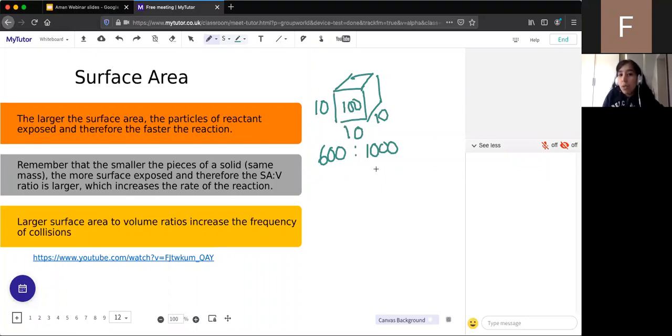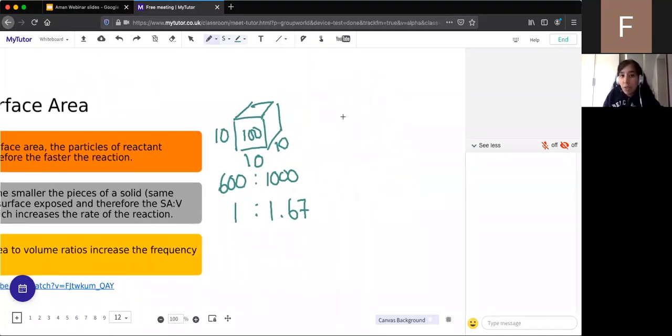And remember, we always want to make it something to 1. You can make the surface area 1, or you can make the volume 1. In this case, I'm going to make the surface area 1. So to make it 1, we divide by 600. 600 divided by 600 is 1. And then we do 1,000 divided by 600, which gives us an answer of 1.667, so approximately 1.67.